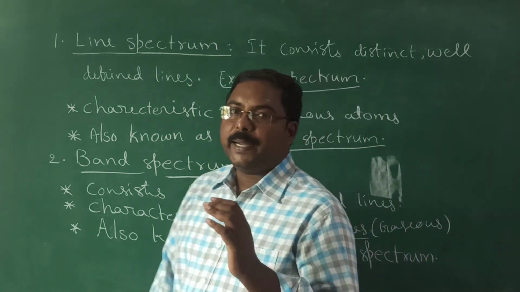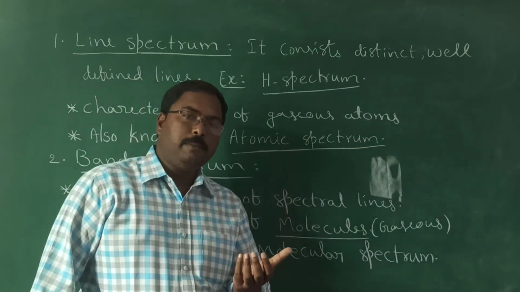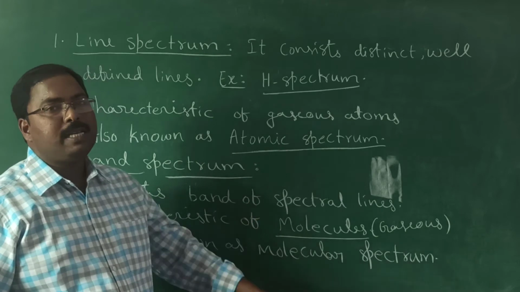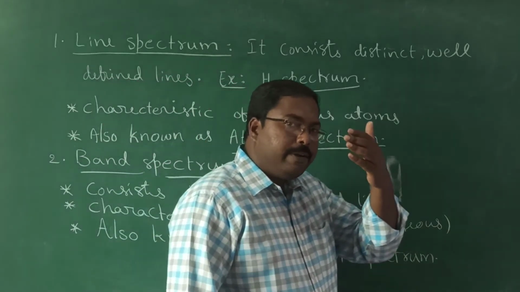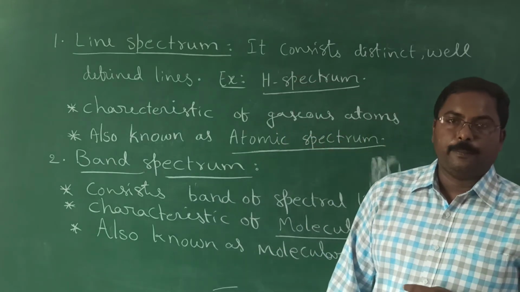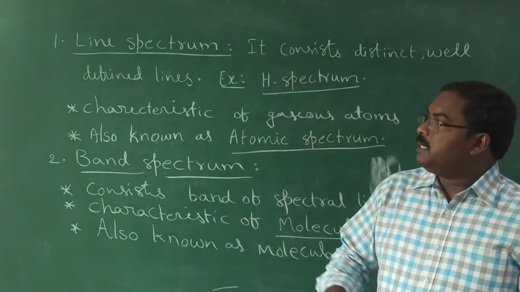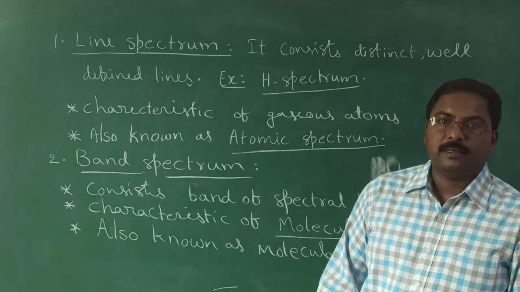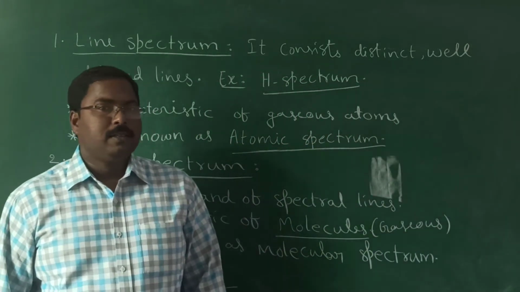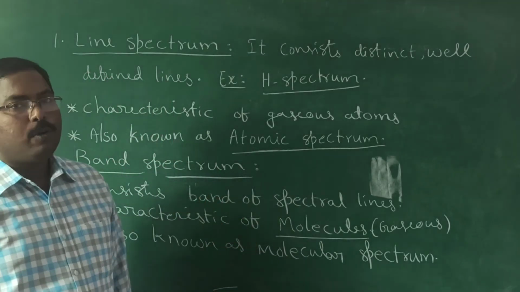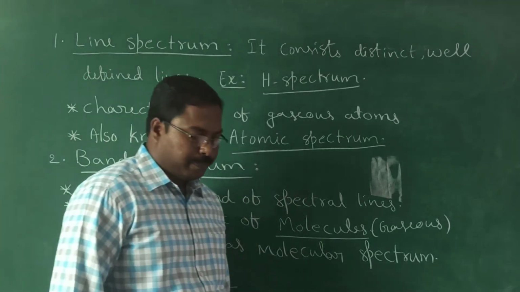The line spectrum is also known as atomic spectrum, and band spectrum is also known as molecular spectrum. So these are the different types of spectrum. But this is not our main topic. What is our main topic? Hydrogen spectrum. First copy this, then we will go to hydrogen spectrum.